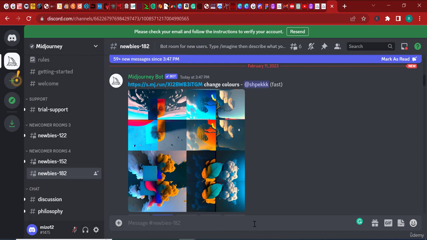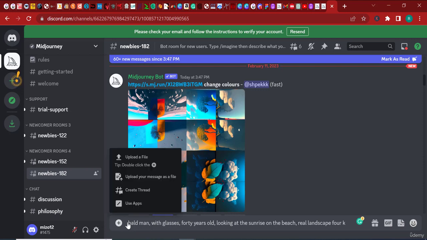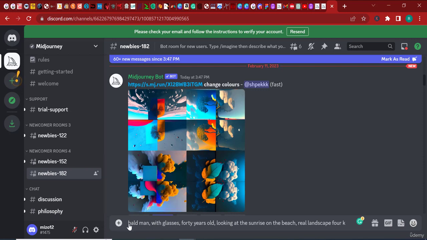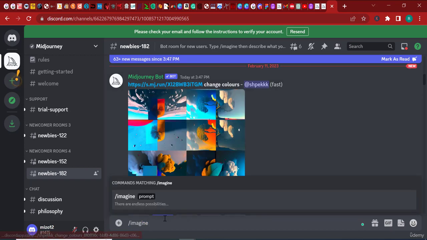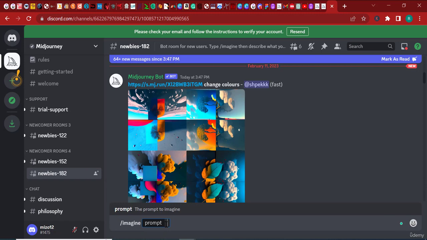So I'm just going to paste my prompt out there, and it says here: bald man with glasses, 40 years old, looking at the sunrise. Well, I have to add /imagine before I can paste my prompt. So I'm going to add imagine, and now the prompt is activated, and I can click enter.